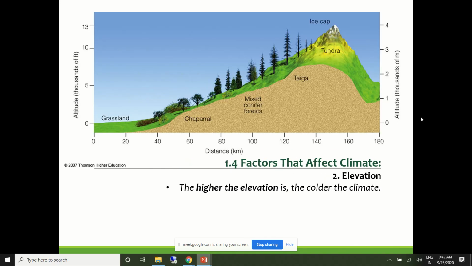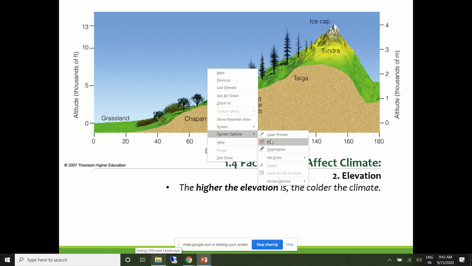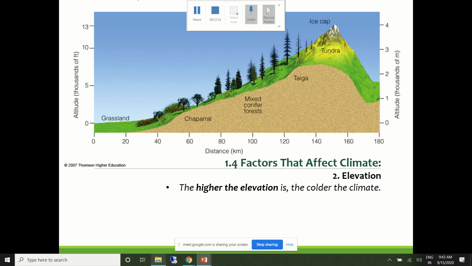So that was the first component, the latitude. The elevation also has an impact, and this is also a basic science: every 100 meters there is a reduction of 1 degree Celsius. So the higher the elevation, the colder the climate.